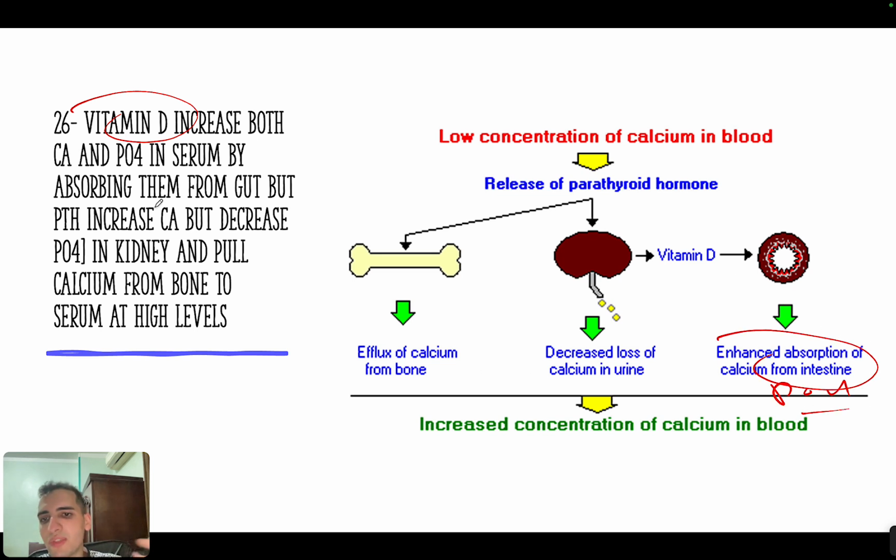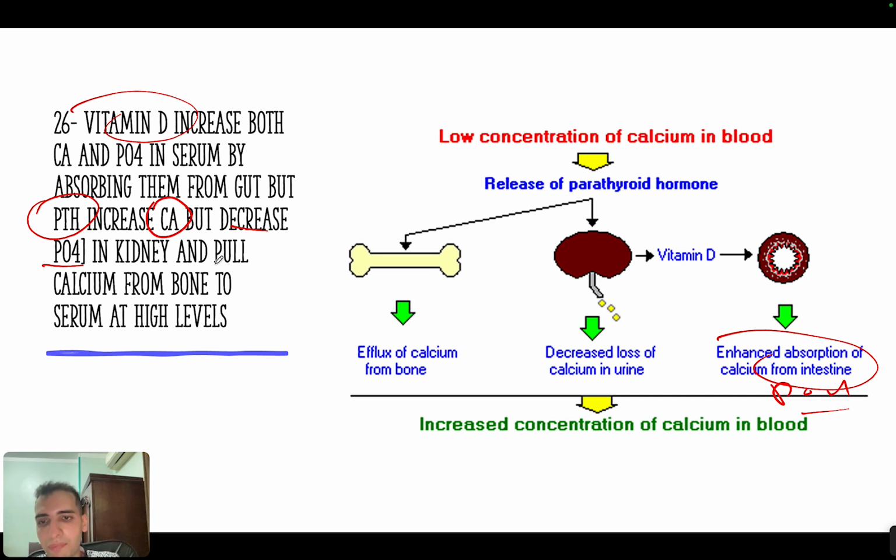But parathyroid hormone, on the other hand, directly increases calcium only and decreases phosphorus, because parathyroid hormone usually comes to the kidney and increases calcium absorption in the distal convoluted tubule and decreases phosphorus absorption in the proximal convoluted tubules. So the way you think about it is that vitamin D loves both calcium and phosphorus, but parathyroid hormone loves calcium but hates phosphorus, okay?